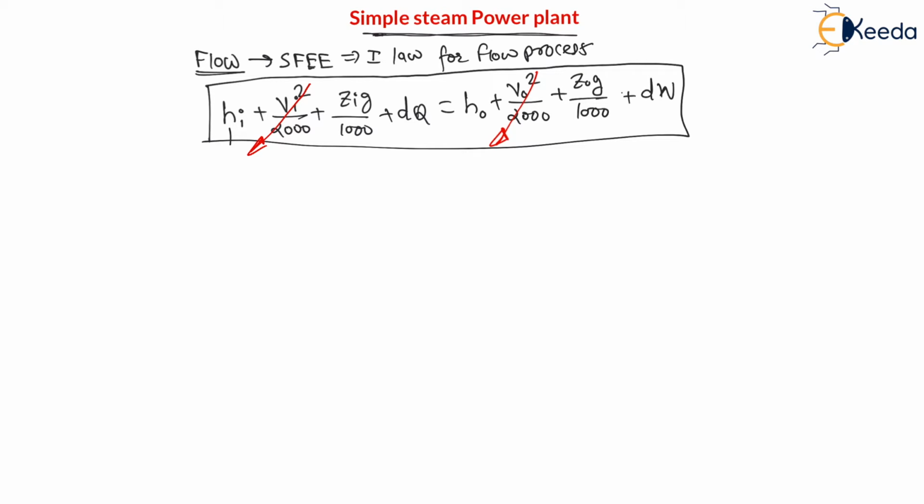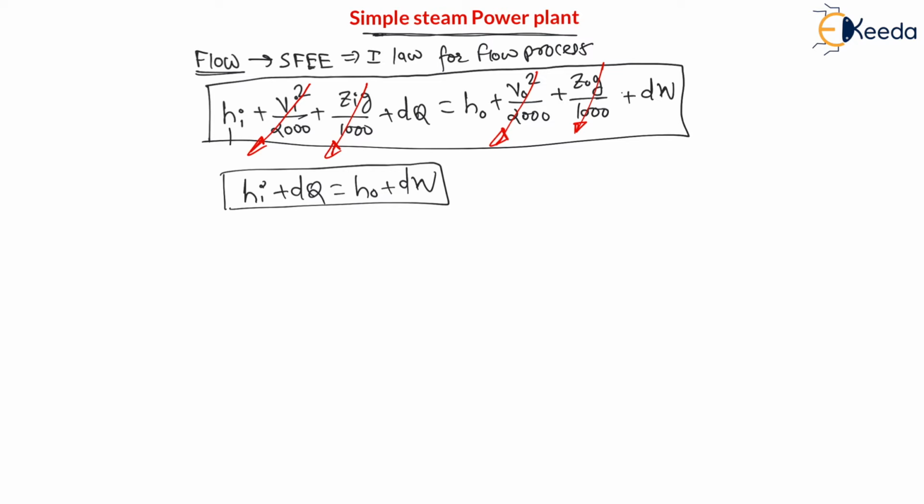Then this term will get cancelled. That term at inlet is equal to that term at exit. Then this term will get cancelled. Therefore, by neglecting kinetic energy and potential energy changes at inlet and outlet, the equation becomes Hi plus dq is equal to Ho plus dW. This will be the equation.